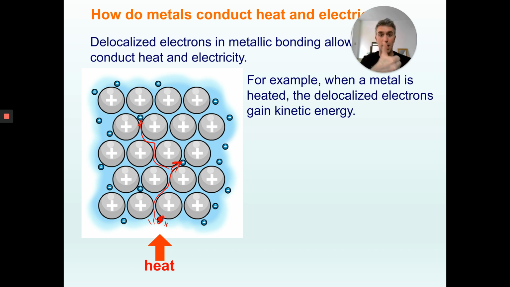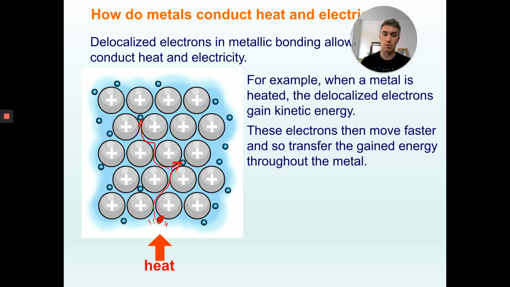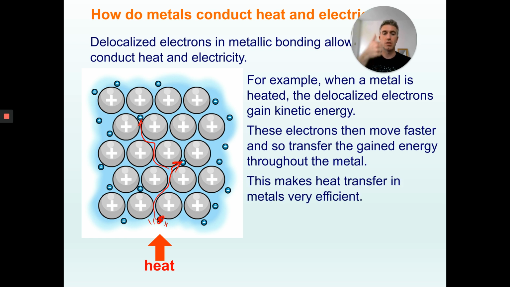So because those electrons are free to move, they can transfer the energy that they gain from heating or electricity throughout. So when they gain energy, they can move, they transfer it. And also, if they gain more energy, so they get hotter, they can move even faster, so they can transfer their energy better. So why are they good at conducting electricity? It's because they can move, and when they move, they can transfer their energy through the material.